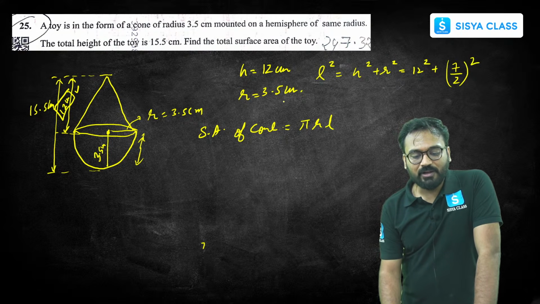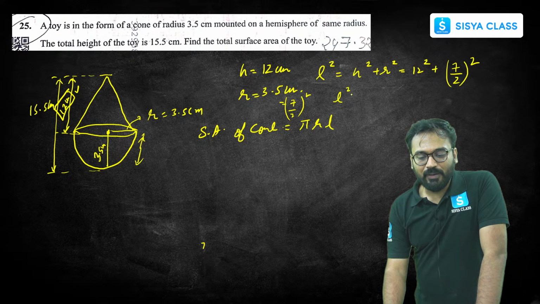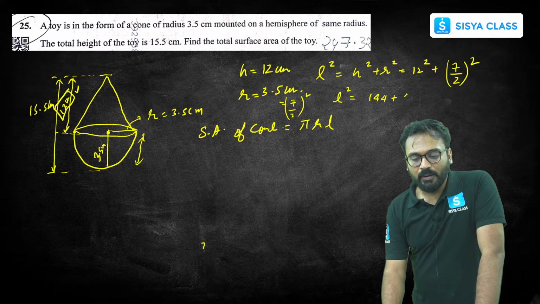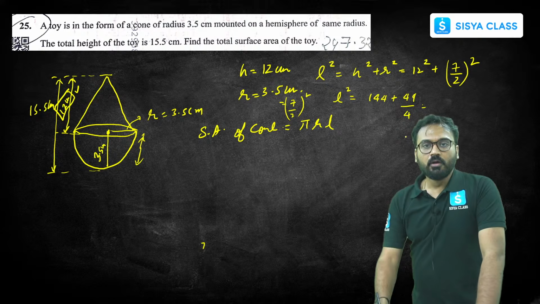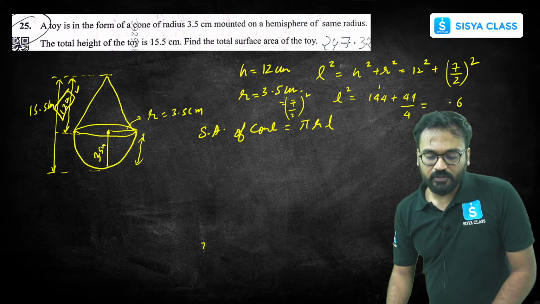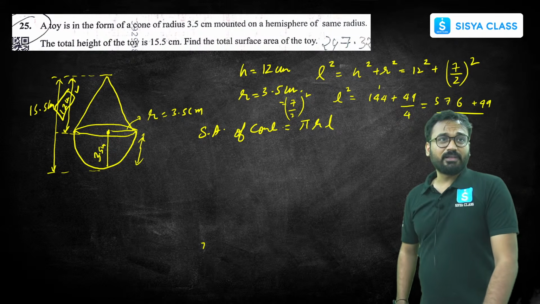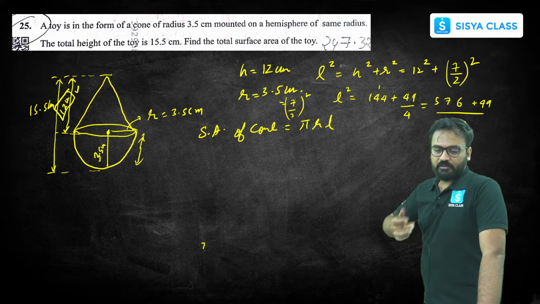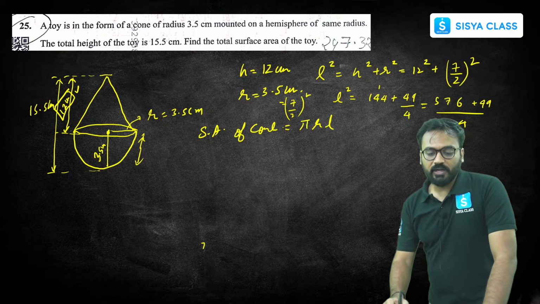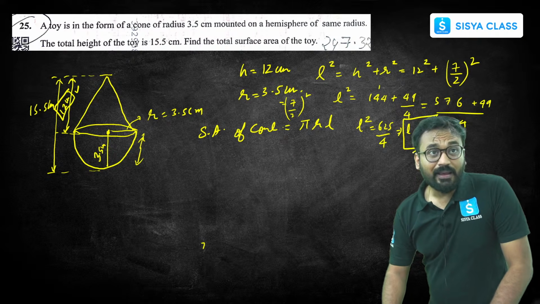Okay, that's a better way to write it, because 3.5 the whole square, again decimal, you will solve better. You write it this way, 7 by 2 the whole square. So L square will come out to be 144 plus 49 by 4. Multiply here, 4 times 4, 16, 1 carried, 4 times 4, 16 plus 1, 17, 1 carried, 576 plus 49 by 4. 576 plus 49 will come out to be 625. So L square is 625 by 4, or L is 25 by 2.